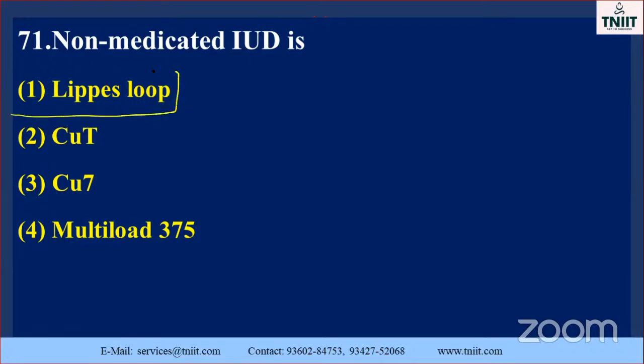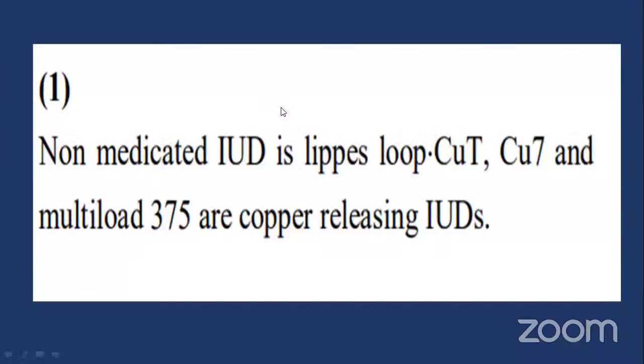Already we see these three are intrauterine devices. The non-medicated intrauterine device is Lippes Loop. Copper T, Cu7, and Multiload 375 are copper-releasing IUDs. So which one is the correct option? This is the wrong statement. The other three are right.